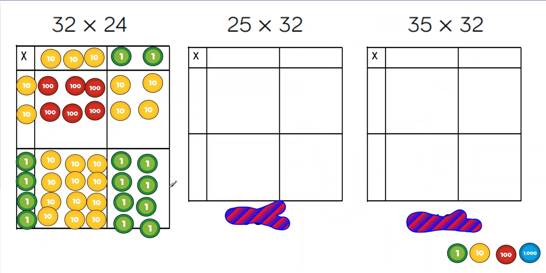Okay, so you've got a place value grid to help you here. You've got a multiplication grid to help you here. You don't need to use the place value counters if you choose not to. You can simply write in the numbers, or you can draw the grids and put in the place value counters. Your job is to work out the answer to the two calculations up here. So pause the video and have a go, and we'll start the video again in a moment.